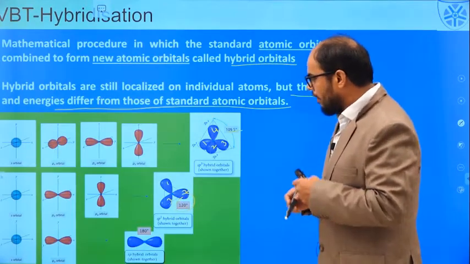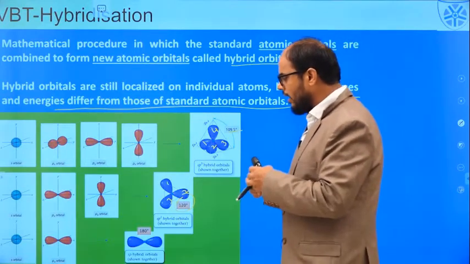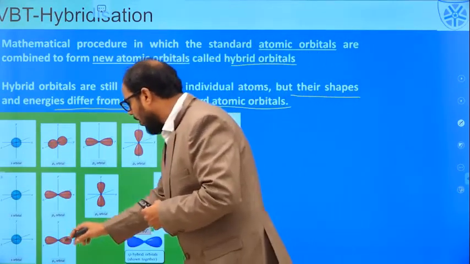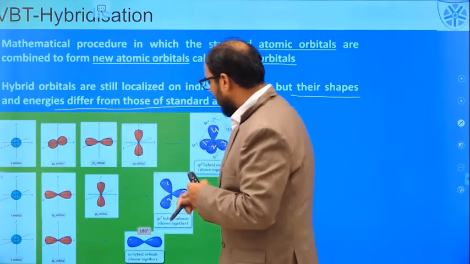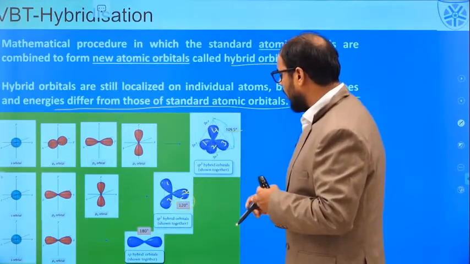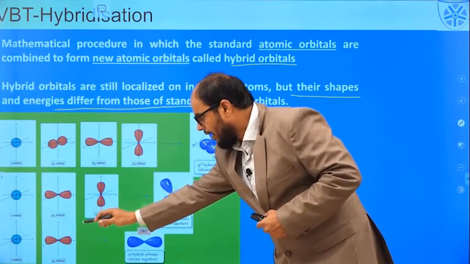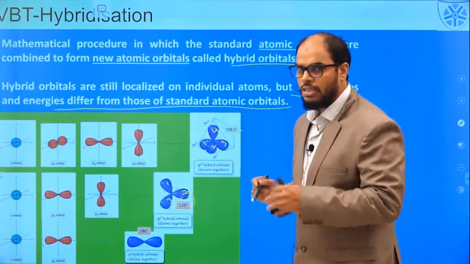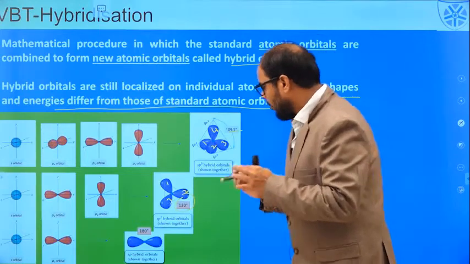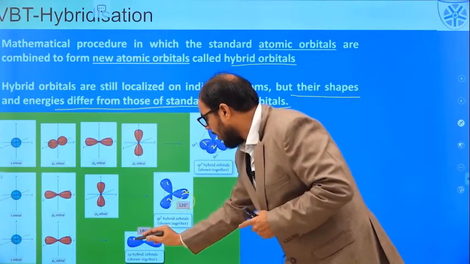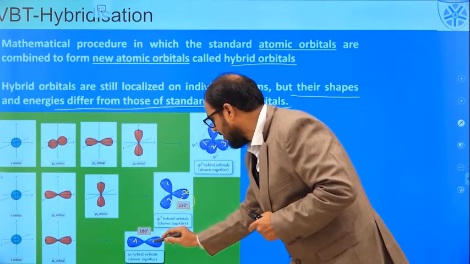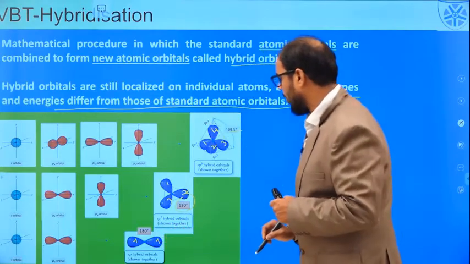If I say that one s orbital and one p orbital mix to form a new hybrid orbital, it is called sp hybrid orbital. You can see two individual atomic orbitals have formed two new sp hybrid orbitals. This is the first sp hybrid orbital, this is the second sp hybrid orbital.